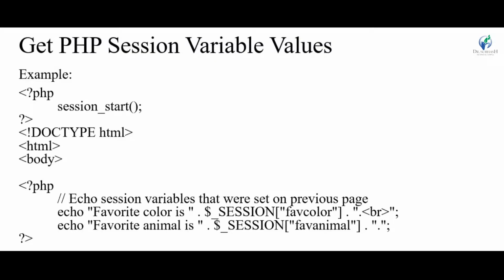Next we see how to get PHP session variable values. For example, first start session, then display your favorite color and favorite animal. Session variable value is displayed, which is set in previous example. So now let's see the output of this file.